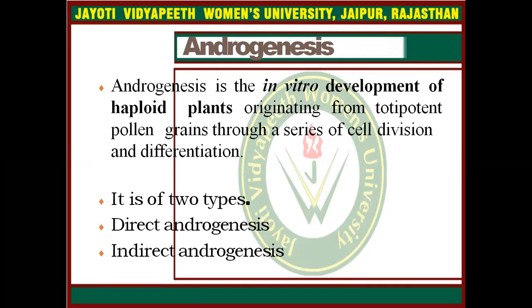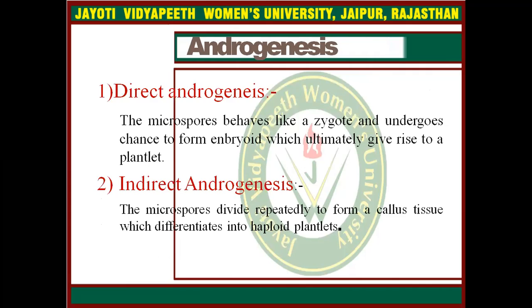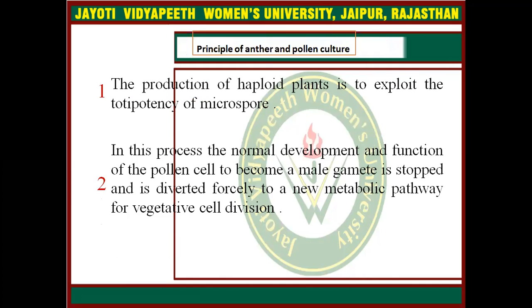Androgenesis is the in vitro development of haploid plants originating from totipotent pollen grains through a series of cell divisions and differentiation. It has two types: direct androgenesis and indirect androgenesis. In direct androgenesis, the microspores behave like a zygote and change to form an embryoid, which ultimately gives rise to the plantlet. In indirect androgenesis, microspores divide repeatedly to form a callus tissue, which further differentiates into haploid plantlets. Now come to the principle.